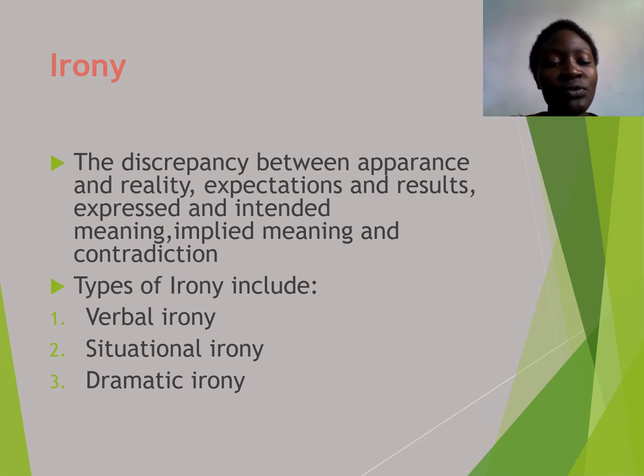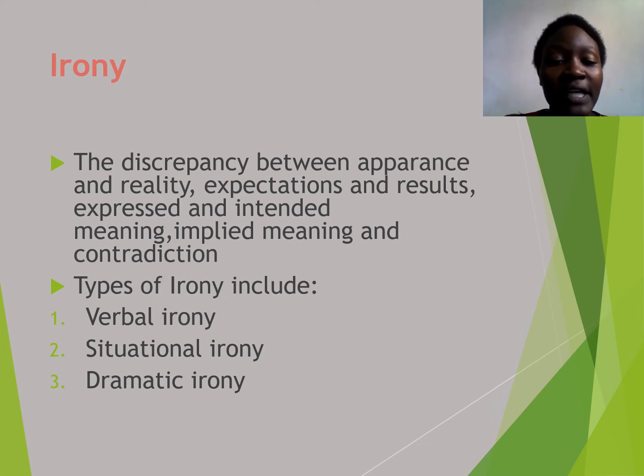So let's move to the types of irony. There are 4 types of irony, but in your stage in Form 2, you are only allowed to study 3 types of irony, and it is verbal irony, situational irony, and dramatic irony. So, what is verbal irony?